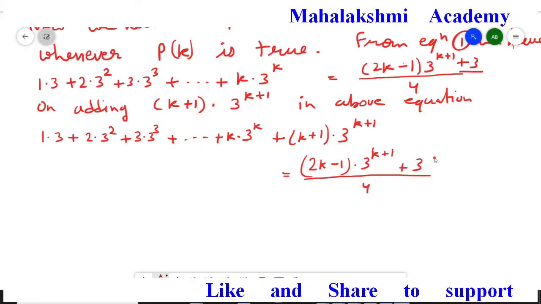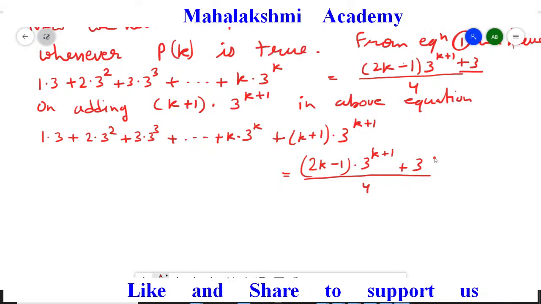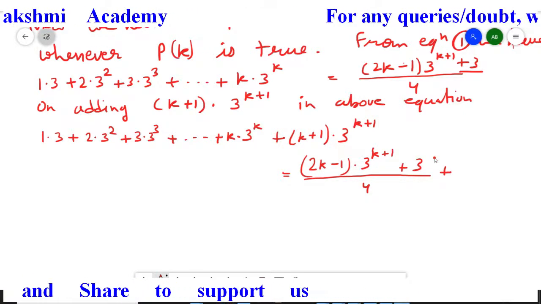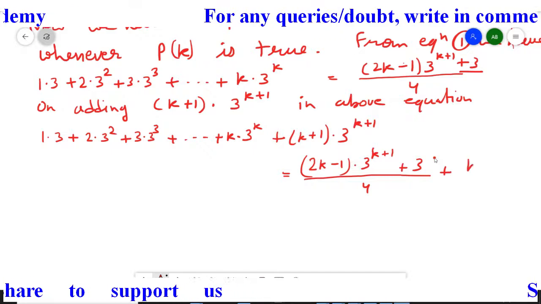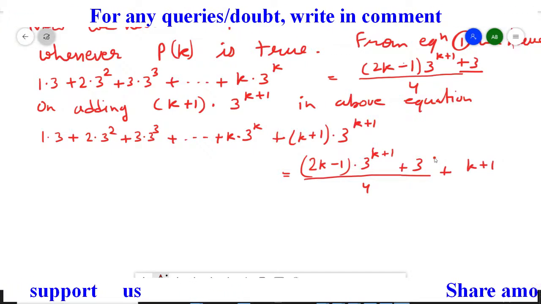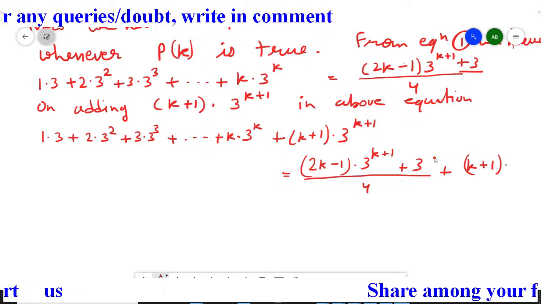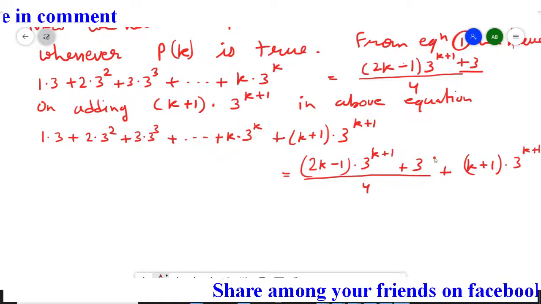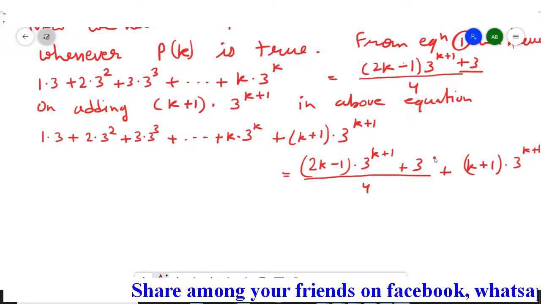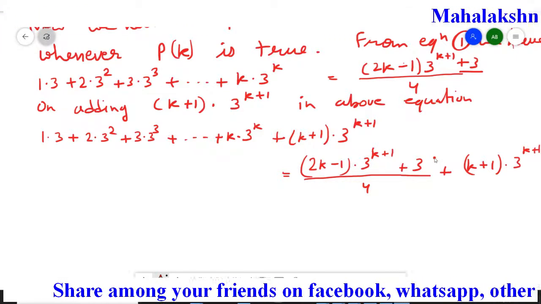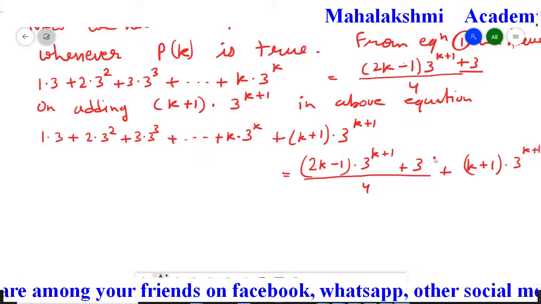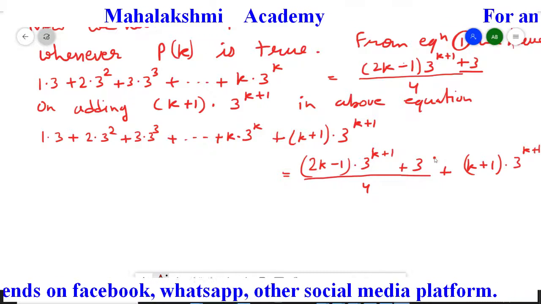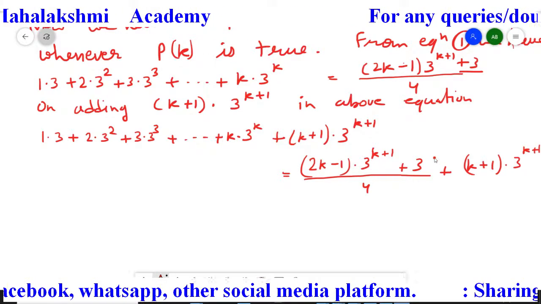Now since we added this term in the left hand side, we have to add this term in the right hand side also. So plus (k plus 1) multiplied by 3 to the power k plus 1. I hope this step is clear. Nothing is there, students. In equation 1 we added this term in the left hand side and in the right hand side also, so that this equation converts to Pk plus 1.